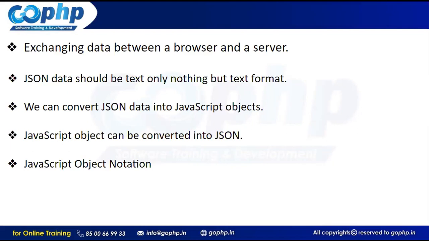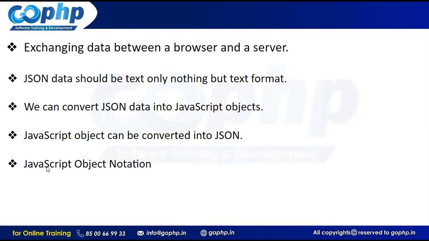Now the server is processing some requests and wants to send some data to you. You are a JavaScript developer, and the server is sending some data to JavaScript. What does the server need to do? The server also contains an array or object of records. The server needs to convert the data into JSON format, and the JSON format is transferred to JavaScript. Now JavaScript collects the JSON data, and that JSON data should be converted into a JavaScript object. Then only JavaScript can access it, right? Yes, guys, this is exactly JSON.